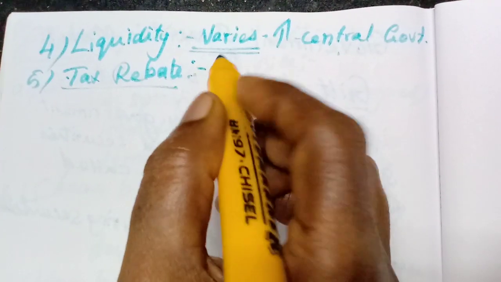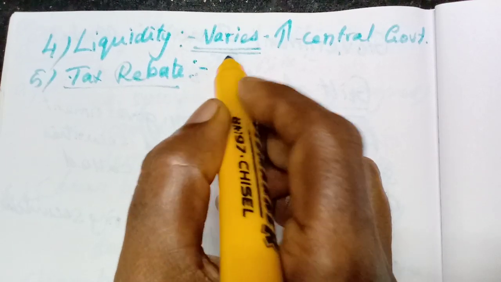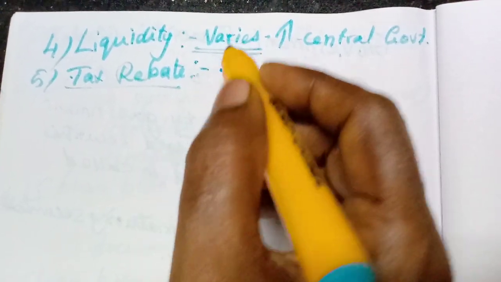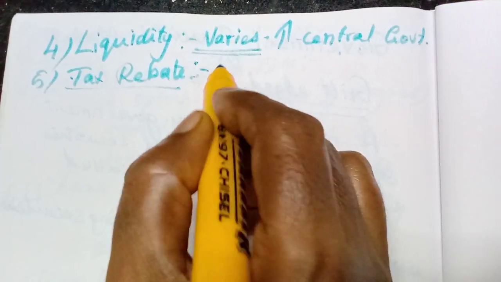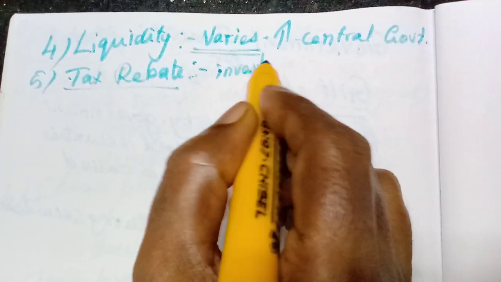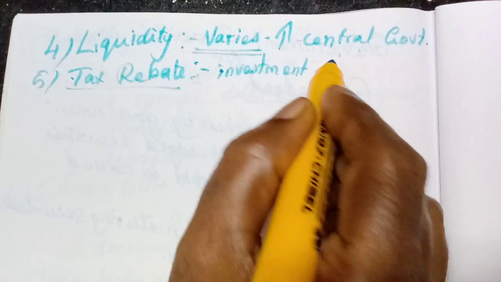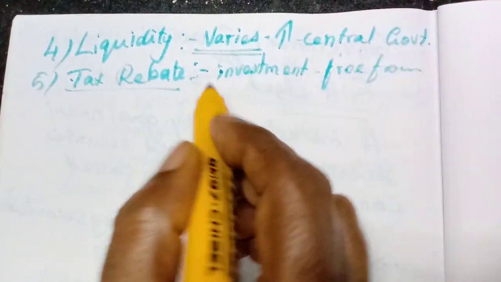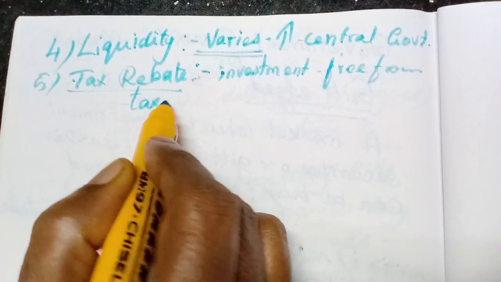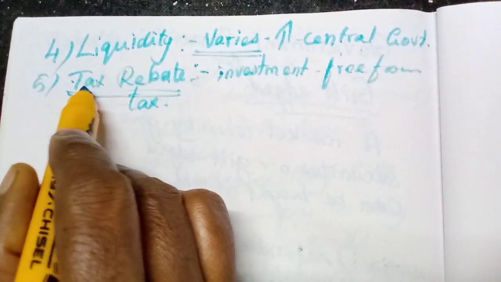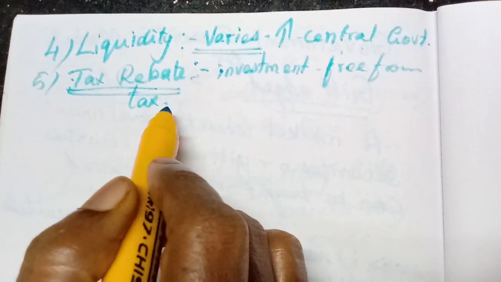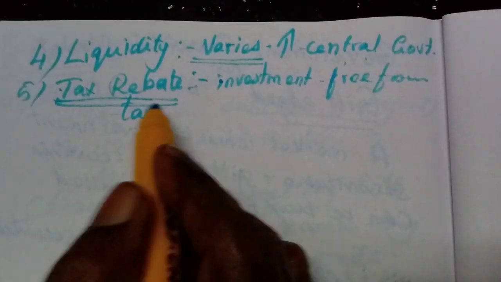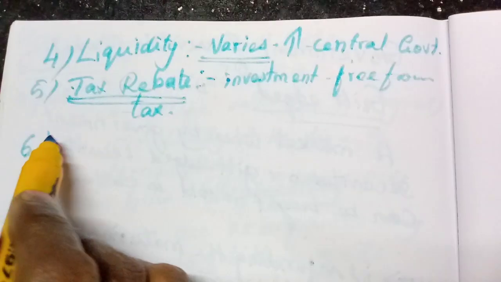They are free from paying tax to the government for their investment. Investment in government securities is free from tax. So this makes this security very famous. Understood?